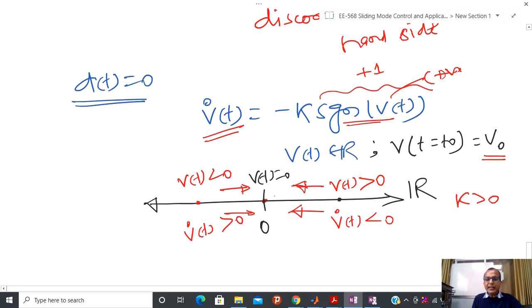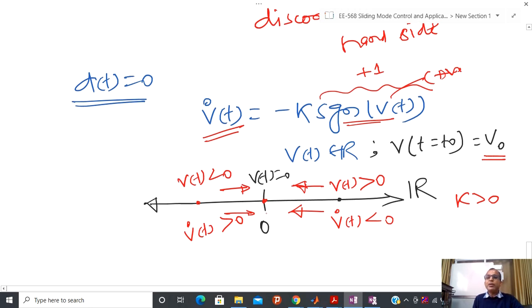So with that definition, if I have no disturbance, then I can tell that if you start anywhere, you are going to converge towards this equilibrium point. For the time being I am assuming that V(t) equal to 0 also. So V(t) equal to 0, then V dot equal to 0, so I am going to remain here if I start exactly at this particular point.